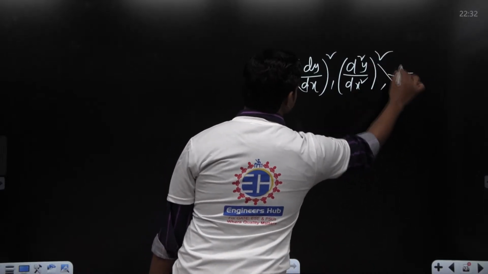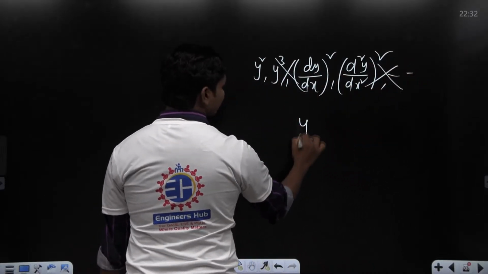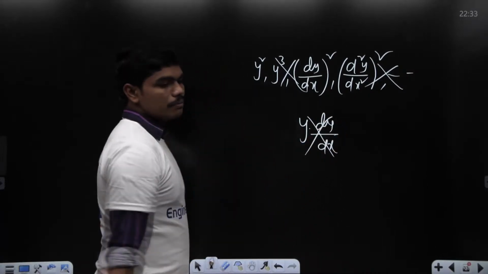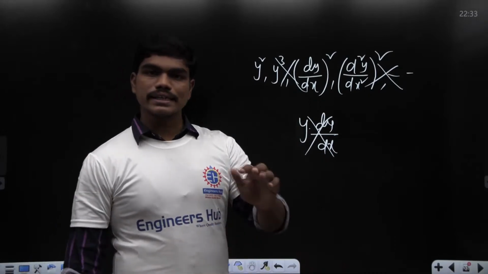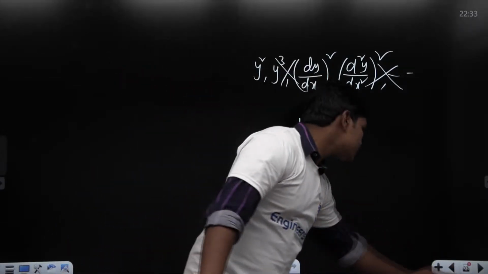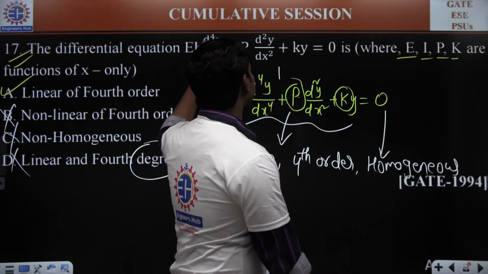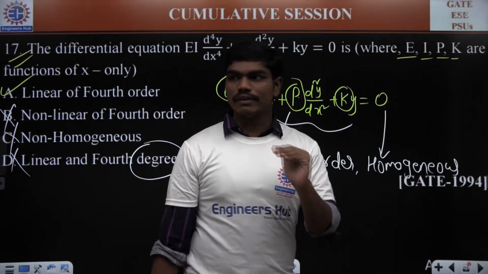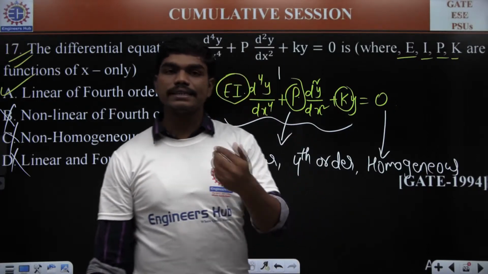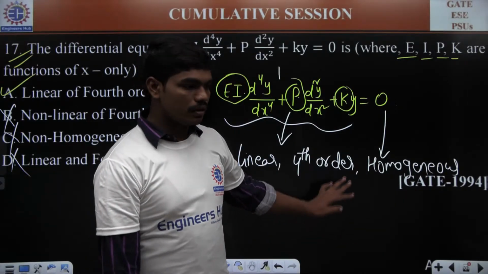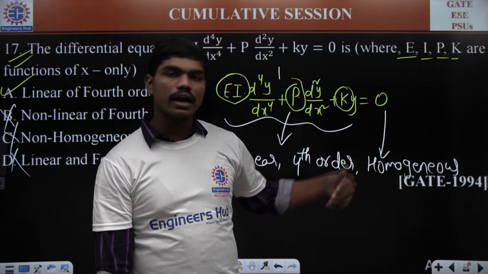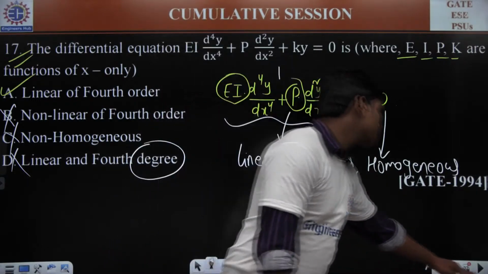You should not have things like this, any of this, and also you should not have y into dy by dx and all these terms. These are also not permitted. Basically, you should not have non-linear terms or higher order or higher degree terms of the dependent variable. Here, y is the dependent variable because you are writing dy by dx. In any of the terms you should not have a higher degree term involving y, or any terms involving higher powers of y. So that's what you can write.